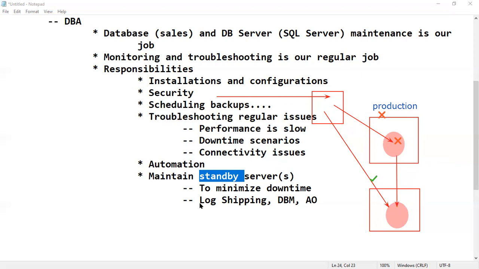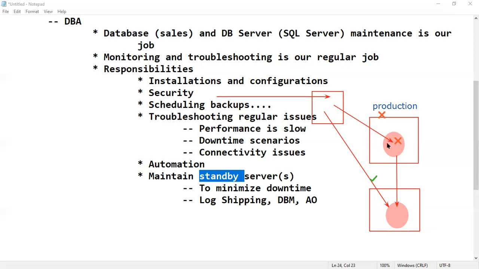By using these concepts here, log shipping, mirroring, Always On, database mirroring, Always On, we'll maintain an as-it-is copy of the database. Once we set up this feature, log shipping, logs are nothing but changes. Shipping means transferring automatically. Whenever we set up all these features, the purpose is the same. We'll see the major differences later.